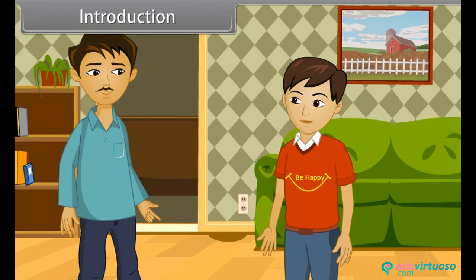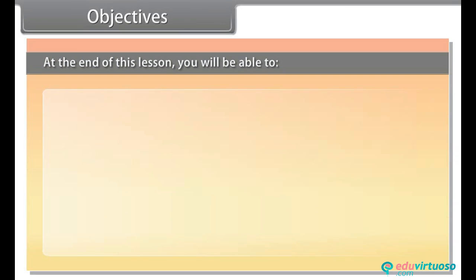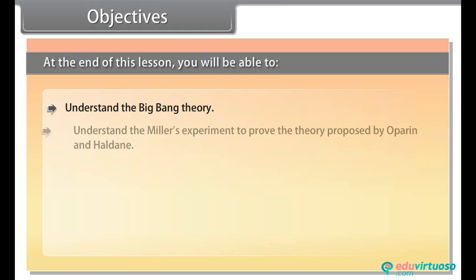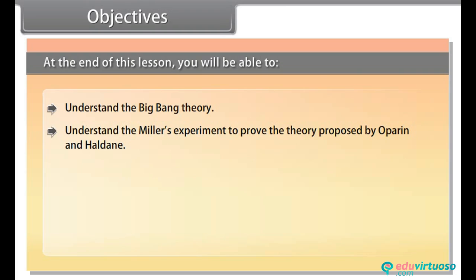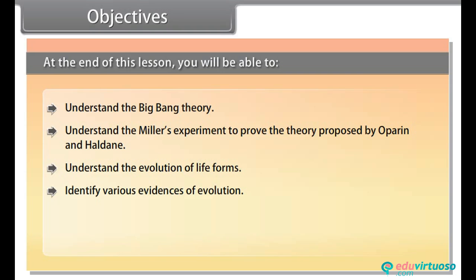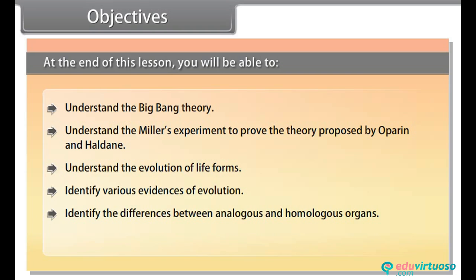In this lesson, you will learn environmental issues. Objectives. At the end of this lesson, you'll be able to understand the Big Bang Theory, understand the Miller's experiment to prove the theory proposed by Oparin-Haldane, understand the evolution of life forms, identify various evidences of evolution, identify the differences between analogous and homologous organs, understand the concept of adaptive radiation.